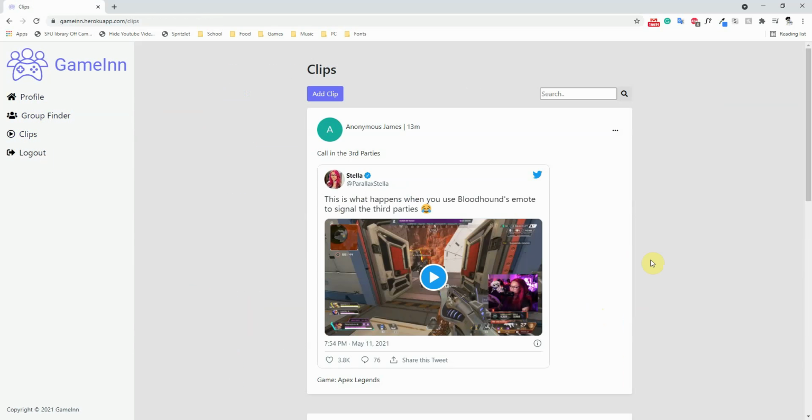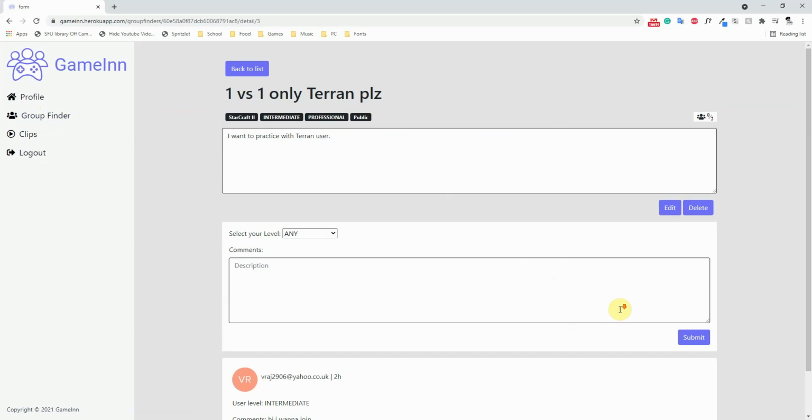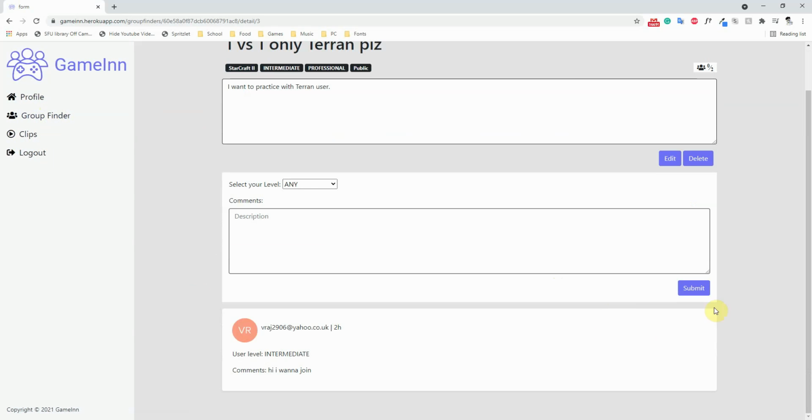Now the advantages of our platform are that you can search for clips from multiple sites, which very few places allow you to do. And also joining groups without actually needing to take a spot in the group. You join as a queue, and then when the Reddit decides, okay, to add you, then it'll add you.